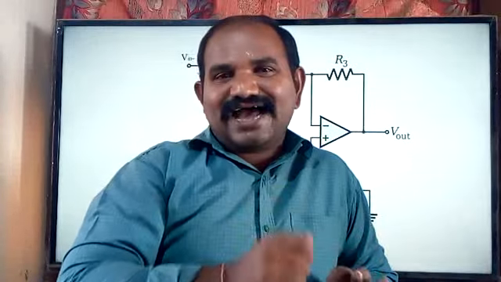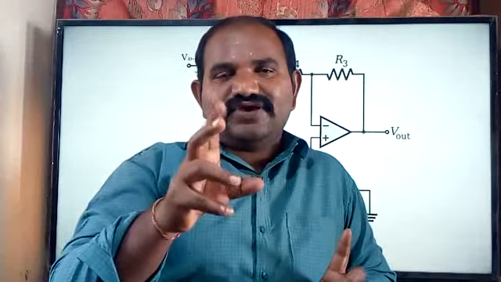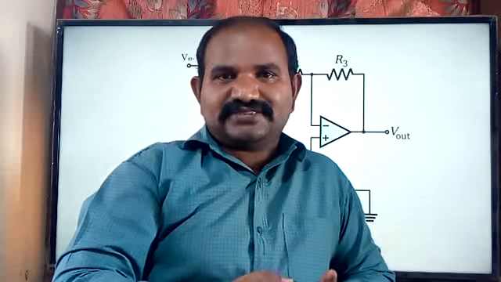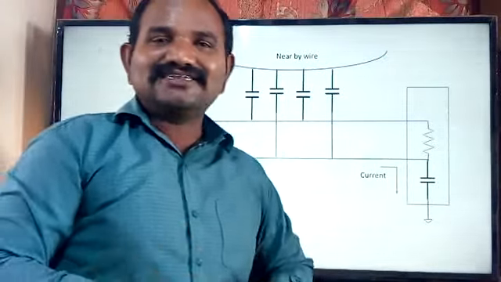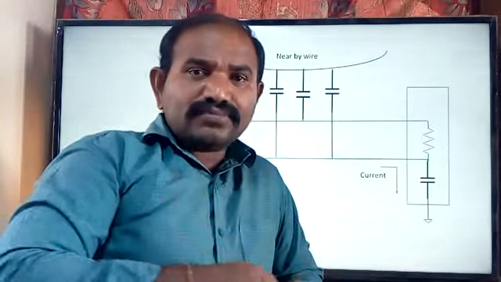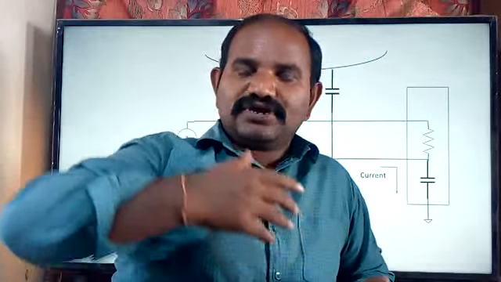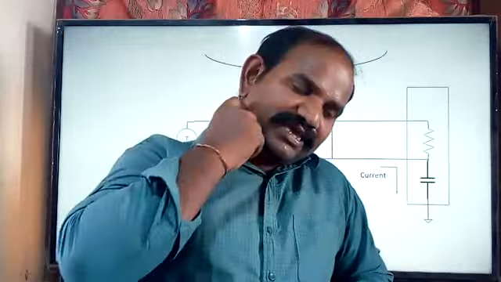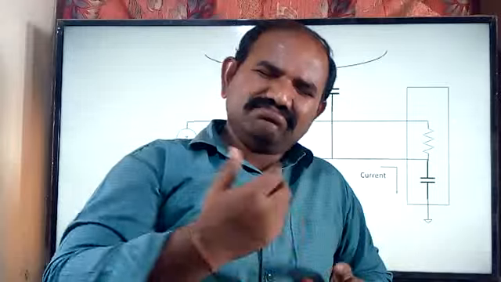So when the noisy signals are introduced into the wires and they are equal in both wires, at the destination, as it is having the high impedance differential input as well as a high common mode rejection ratio, CMRR.